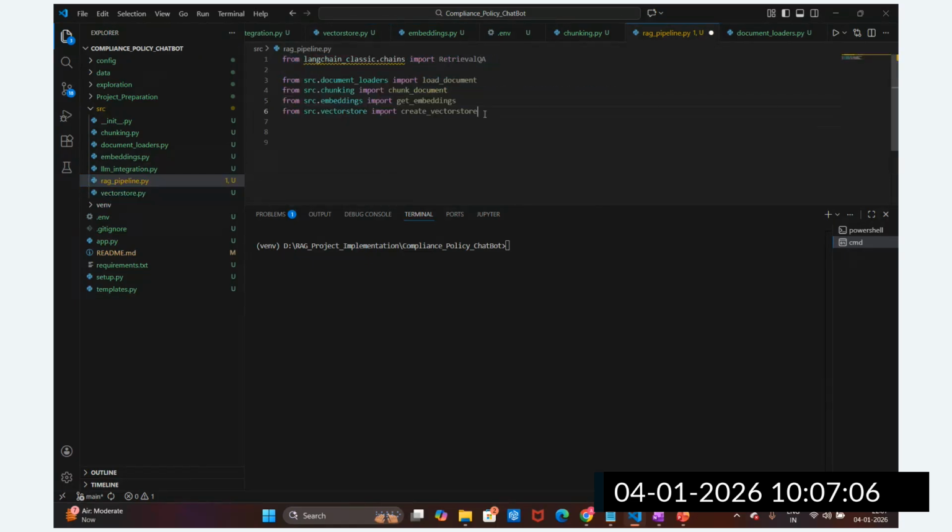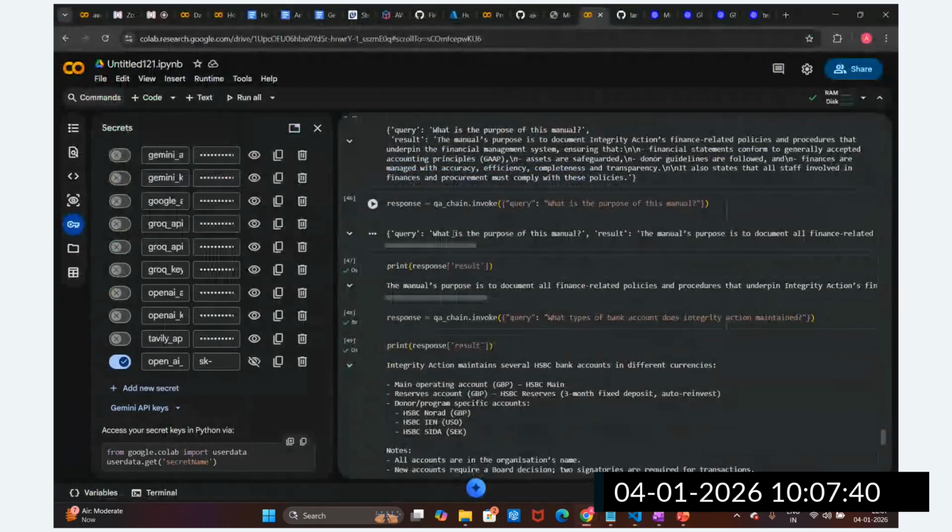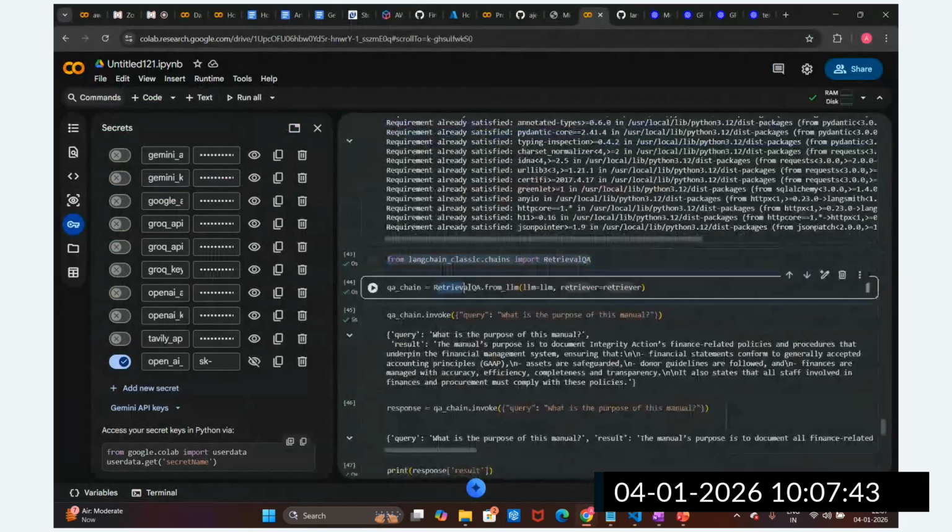And likewise, from src, we are going to use the LLM module. LLM is also there, right? From LLM integration, we are going to utilize get LLM. So this is how we are going to utilize it. Okay, the vector store, chunking and document loading are all imported from these. Now I'm going to write one function, build RAG pipeline, the RAG question answering chain. So this is the pipeline we are building, this retrieval question answering chain, and I'm going to build it here as one function.